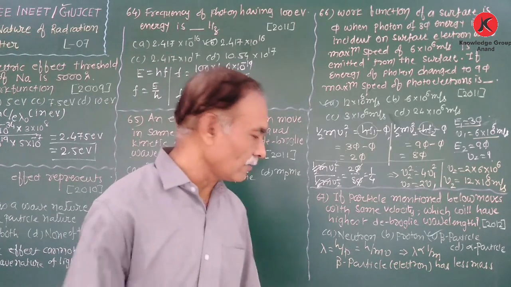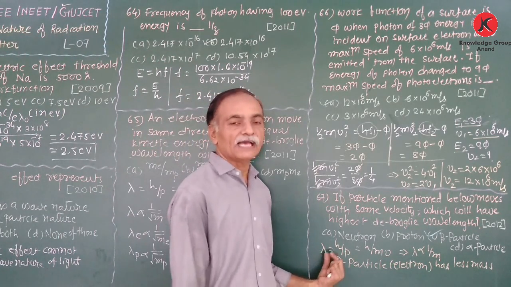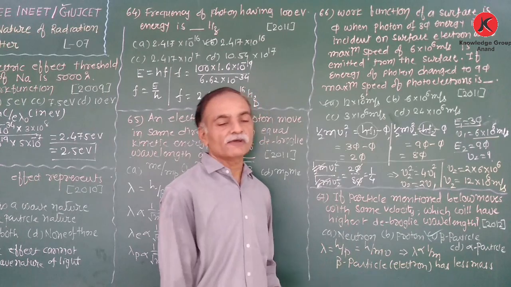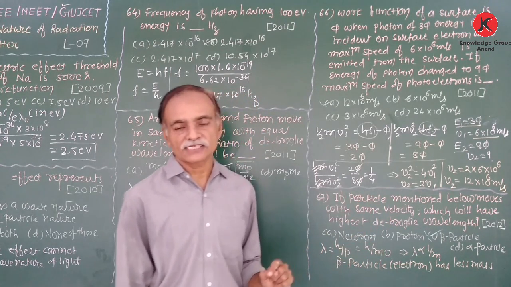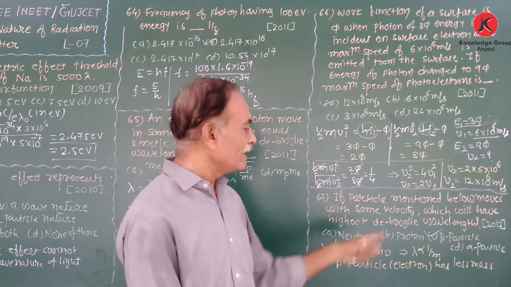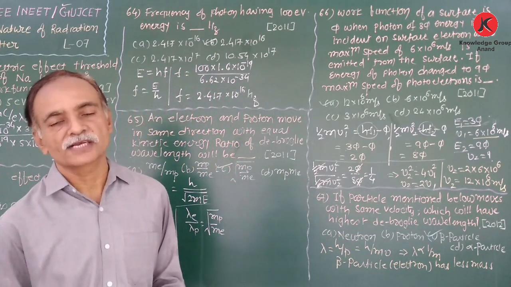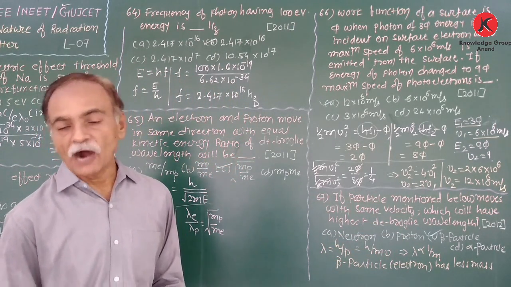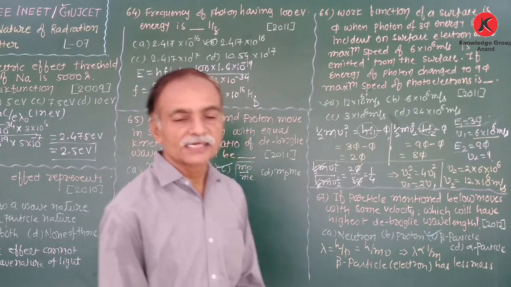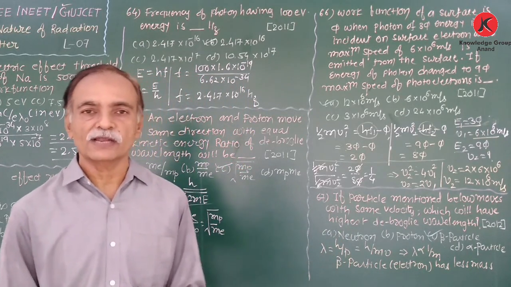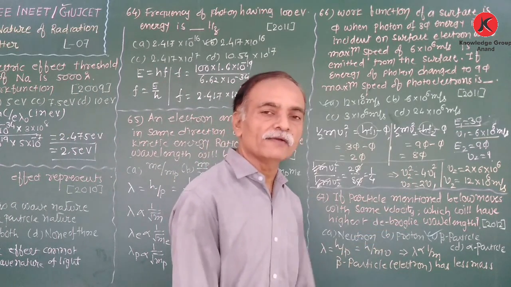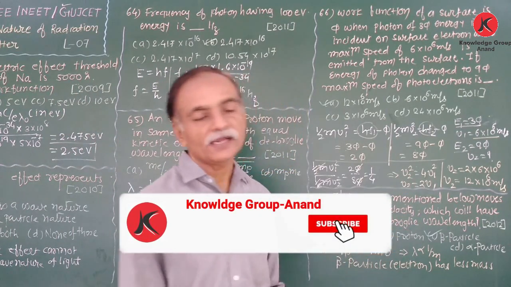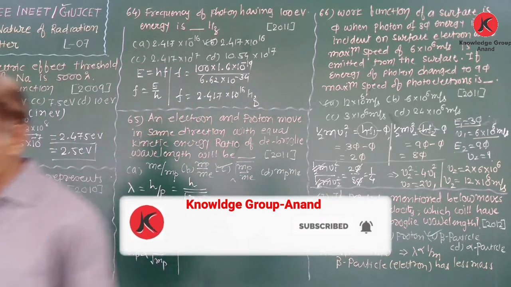From this equation of de Broglie wavelength, lambda is equal to h upon p, which is h upon m v. Here all the particles move with the same velocity. Therefore, lambda is inversely proportional to the mass. Out of these 4 given particles, the beta particle, that means the electron, has the least mass. Therefore, its de Broglie wavelength is the highest among the given particles.